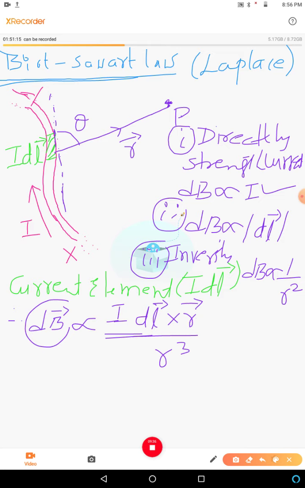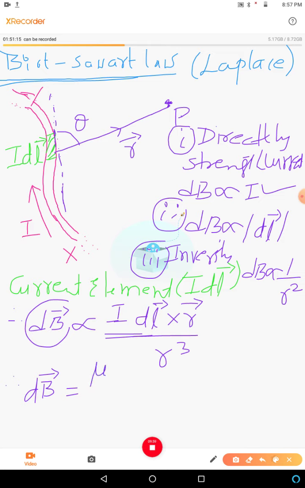So therefore, instead of proportional sign, I'll put equality sign. Therefore the magnetic field dB, in vector form, will be equal to, after putting the equality sign, we should multiply by some constant. What is that constant?